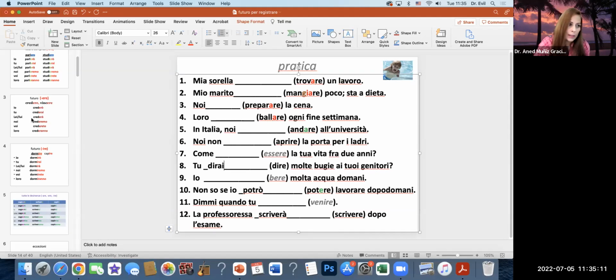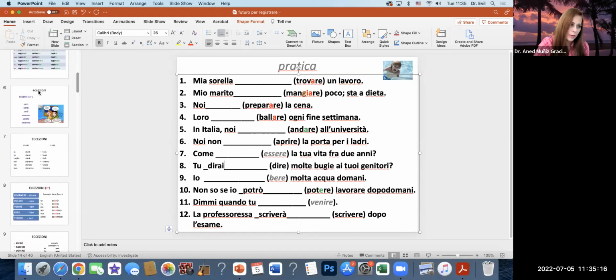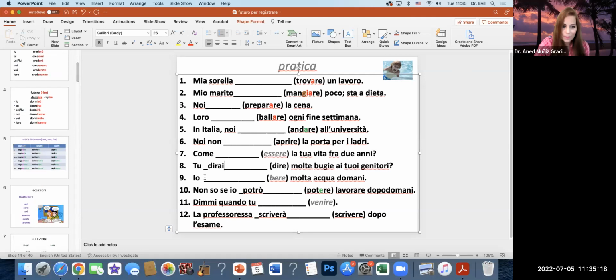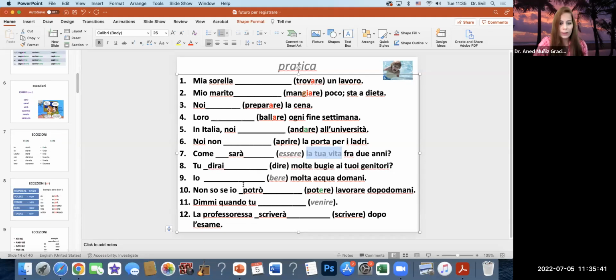And then we just need to do the irregular ones. So this is a completely irregular one. Remember the S, the sar, right? La tua vita is the subject, so it's she. Come sarà, right? It's not you, but how will your life be? So your life is the subject. Come sarà la tua vita? And then, let me see if I can have this here. So the next two verbs are some of these, the double R exception. Io berrò.